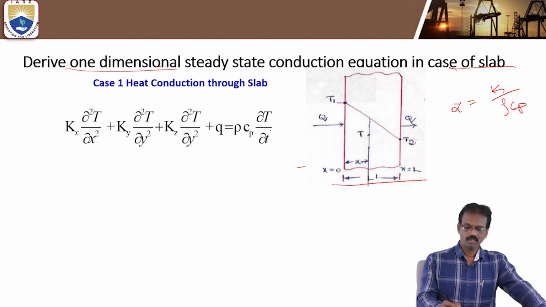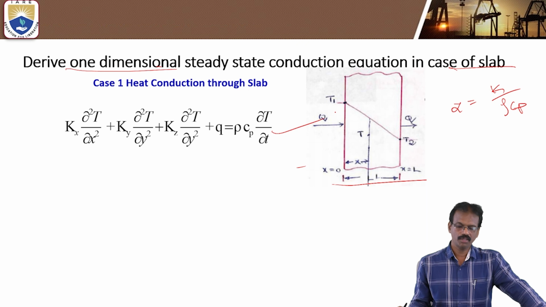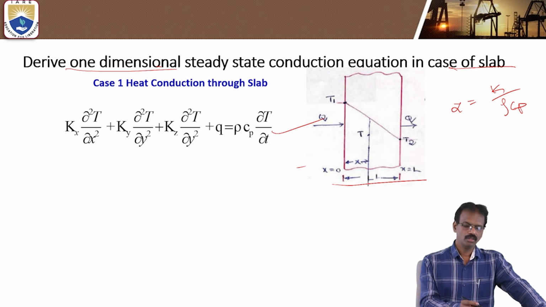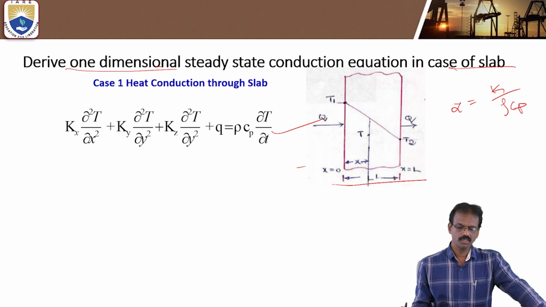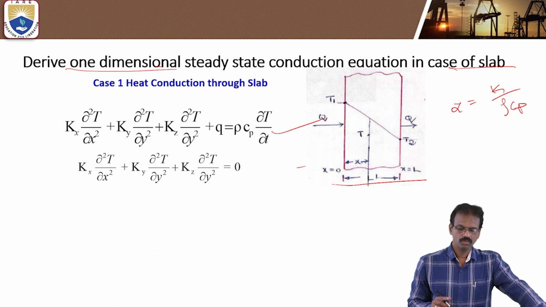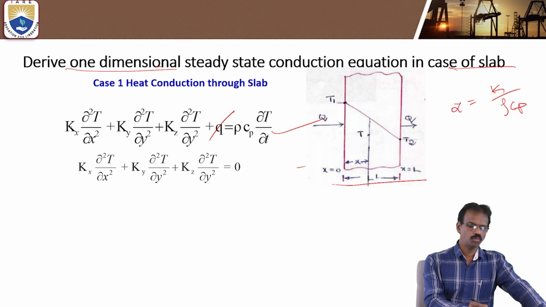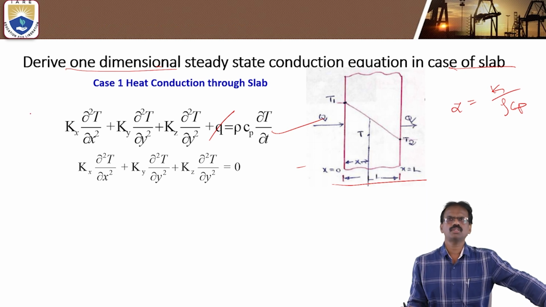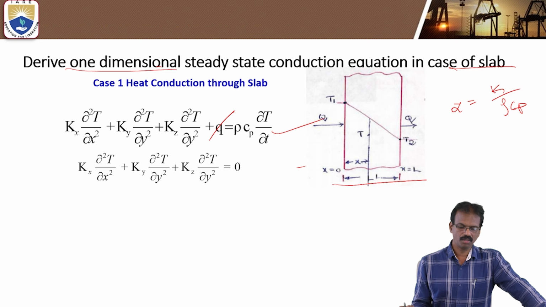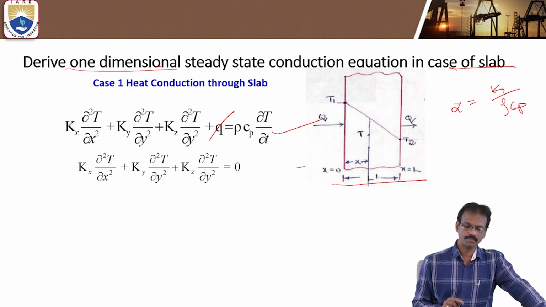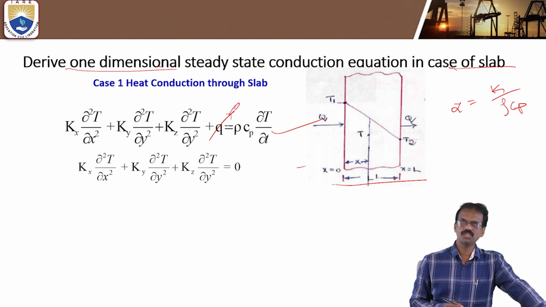This is the equation we derived in the previous class, the heat conduction equation in the Cartesian coordinate system. Okay. If you consider this Q, it means Q by K. If you consider this is a homogeneous body, Kx is equal to Ky is equal to Kz, you know this one. If you take K as common, then the formula will be like this one. If you neglect the internal heat energy, this will be 0. If you consider the steady state condition, this will be 0. The formula will be like this one.